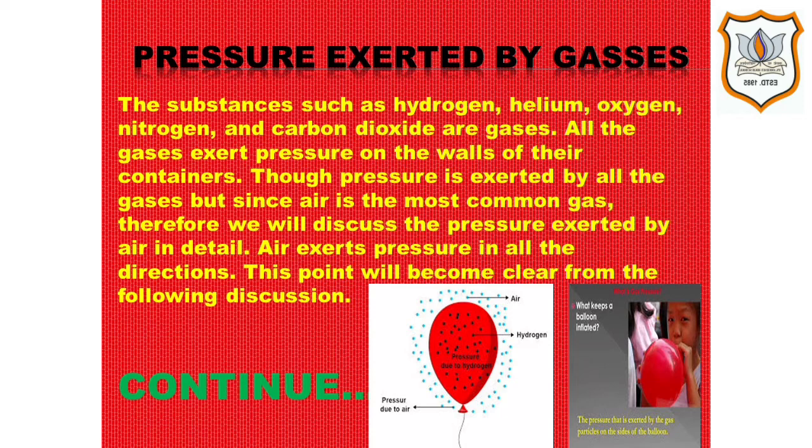Though pressure is exerted by all the gases, since air is the most common gas, we will discuss the pressure exerted by air in detail. Air exerts pressure in all the directions. This point will be clear from the following discussion, which we will discuss in our next slide.